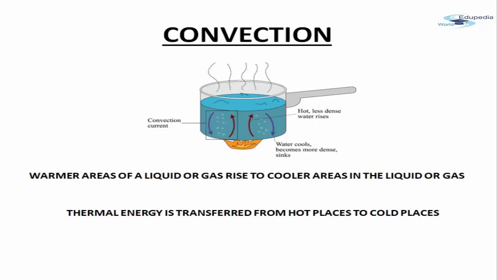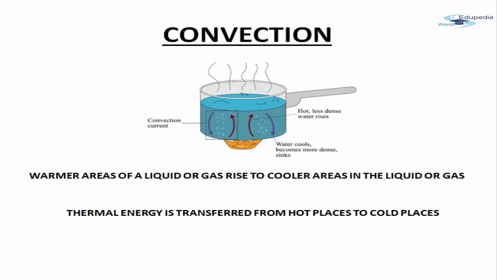Initially the water which is getting heated will come up because it becomes light. Then this top layer of the water becomes cold after some time, and it starts to move down. Again, because of the heat energy, the water will get hot, become light, and come up, right? Again, on the top, the water will become cold, it will become dense, and it will come down. So this up and down movement of the water is known as convection currents, right? So in convection, it moves up and comes down.